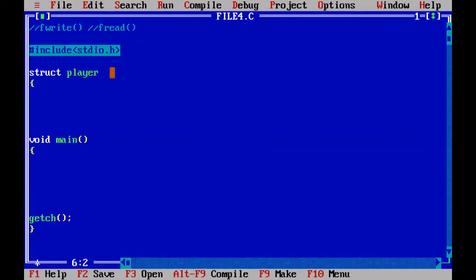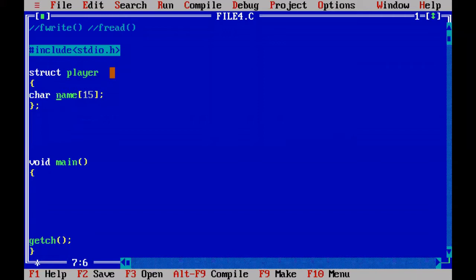And in between opening and closing braces, I am going to define the members of the structure. A player structure will have the name of the player. So name of the player may be up to 15 characters, a character array I'm taking. So it is a character type. Next, after name, I want to group the age of the player.